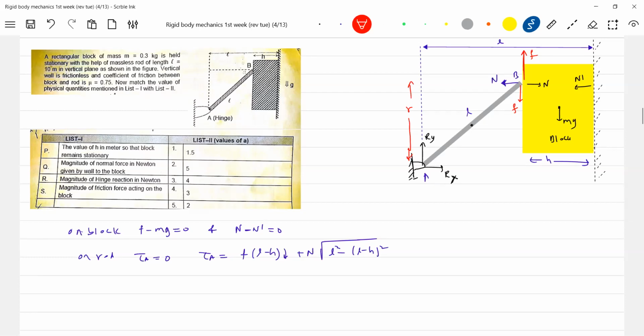So that R can be determined from the triangle: L square is equal to R square plus L minus H whole square. That N into R is what? I wrote it. This should be equal to anti-clockwise, all set equal to 0. So therefore this F should be equal to